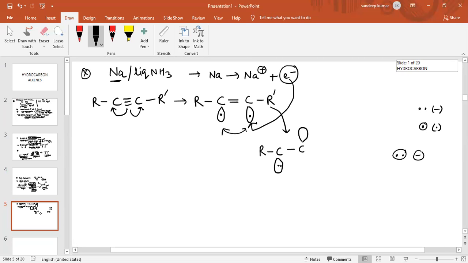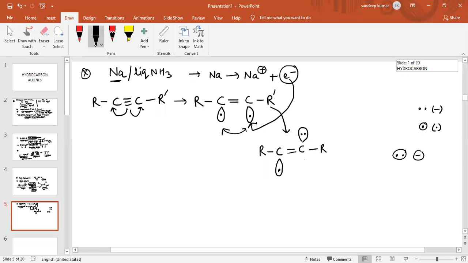So this carbon has only a single electron in its orbital, and this one has the paired electron. The rest remains the same. Why are these two orbitals in opposite planes? Because if these two orbitals remained in the same plane, there would be repulsion.